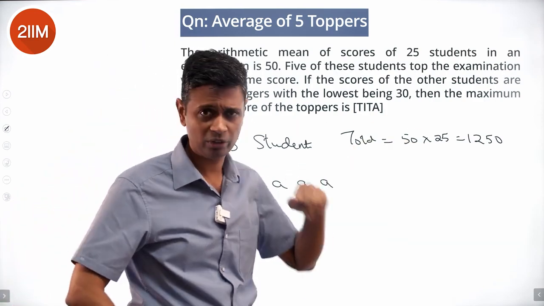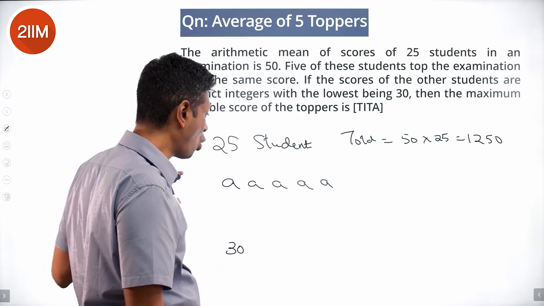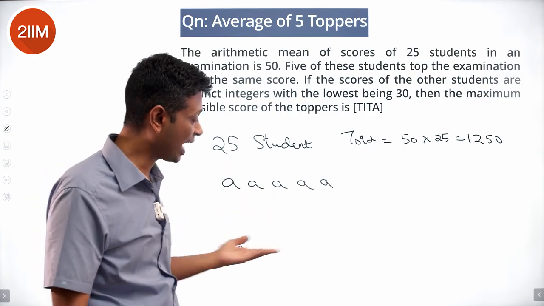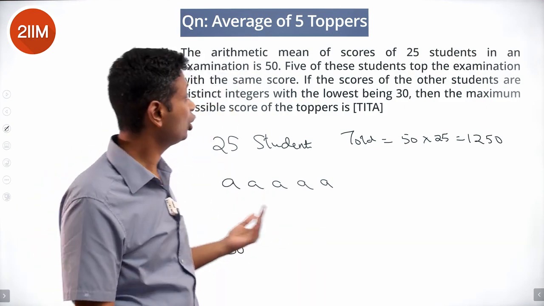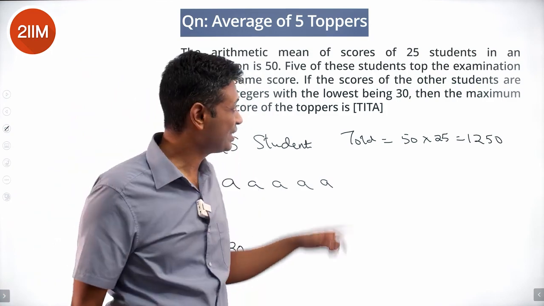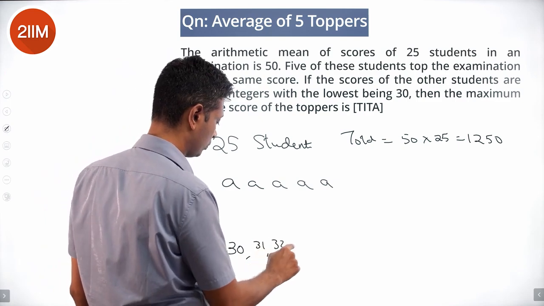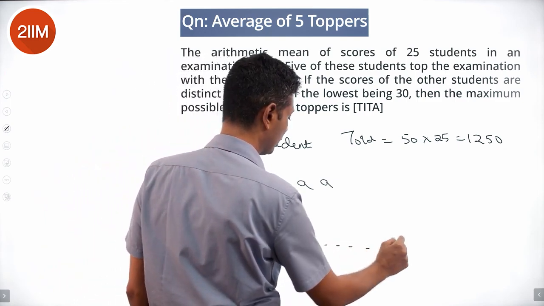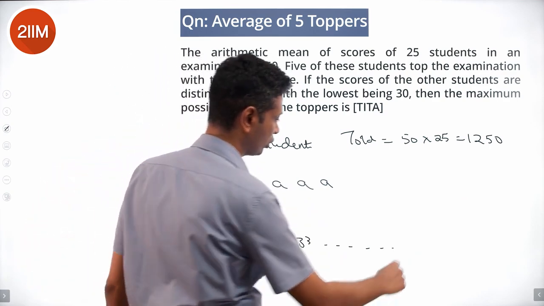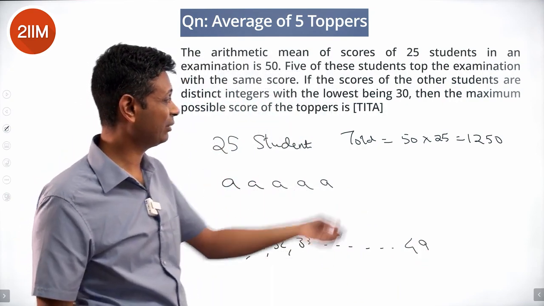Sum of everything is 1250. The smallest is 30. All of these added up together is 1250. This has to be as high as possible. These have to be as low as possible. So the remaining 20 students should have as low a total as possible. They're distinct integers. So we are talking about 30, 31, 32, 33, all the way till whatever the last number is. So 30 to 50 will be 21 numbers, till 49. Find the sum of all of this. Add to 5A, equated to 1250.